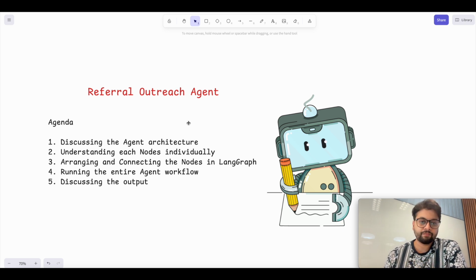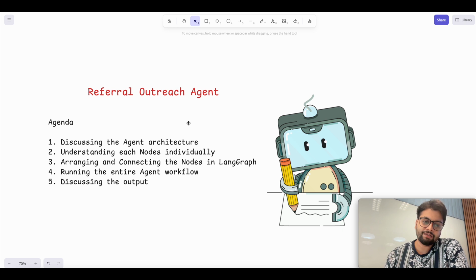This is the agenda. In order to build it, we'll first discuss what the AI agent architecture should look like. After that, we're going to go through each node individually. Here the node is a function, and every agent will perform some functions to build the entire agentic workflow. The nodes are written in Python, so even if you have basic programming knowledge of Python, you should be able to grasp the context. Whatever we are designing here is from scratch, so it shouldn't be very complex.